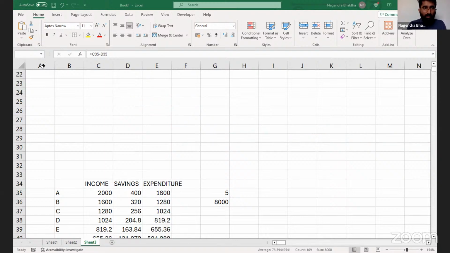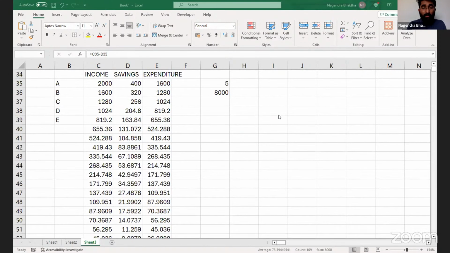Okay. How to calculate the multiplier, K? Multiplier, sir. How to calculate the multiplier?